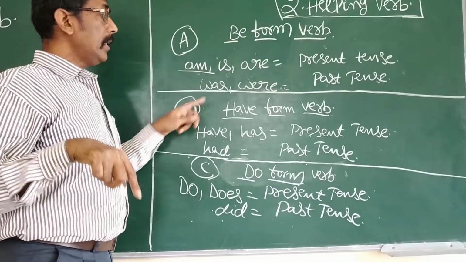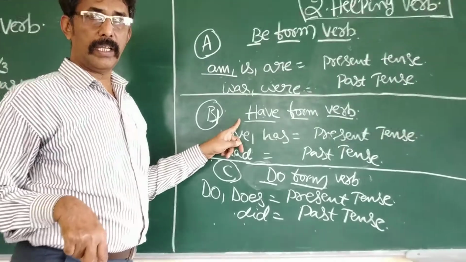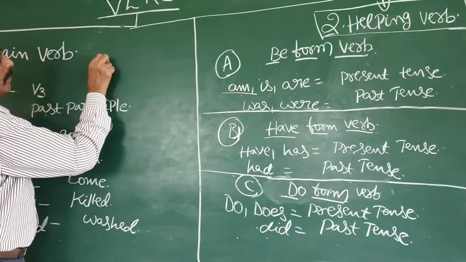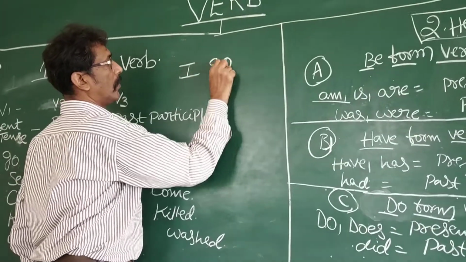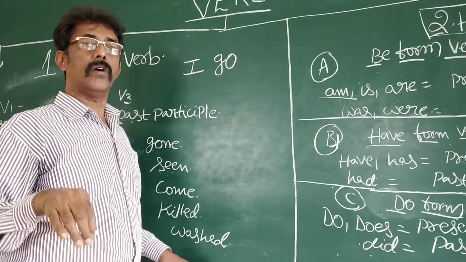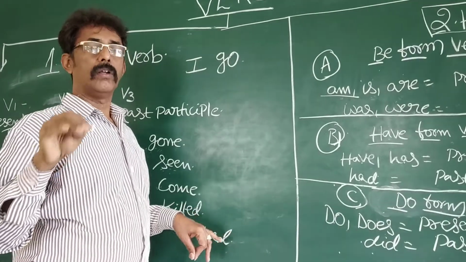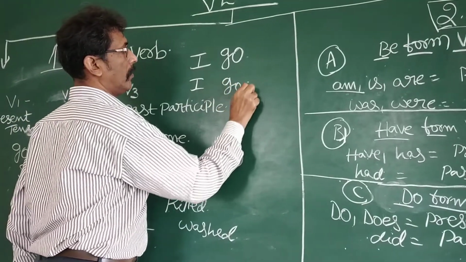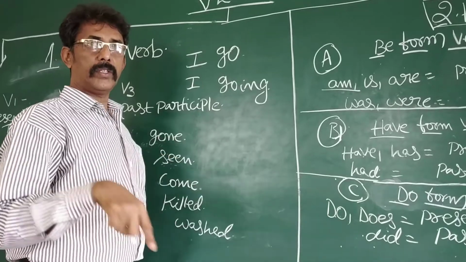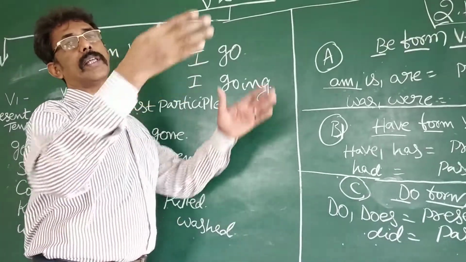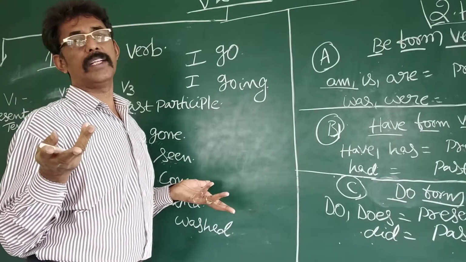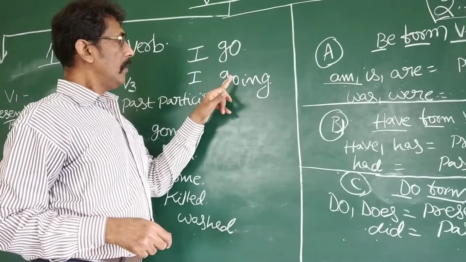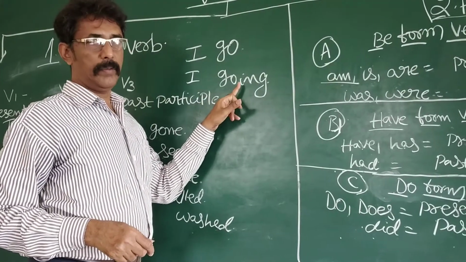Now, why is helping verb necessary? We will understand now. For example, see, I go. Can you understand? Yes, ನಾನು ಹೋಗುತ್ತೇನೆ today or tomorrow. No problem. But what happens? I going. Now tell me, is there any meaning to I going? No. ನಾನು ಹೋಗುತ್ತಾ. There is no meaning at all. It is why when we have this blank here, V1 plus ing doesn't give any meaning.